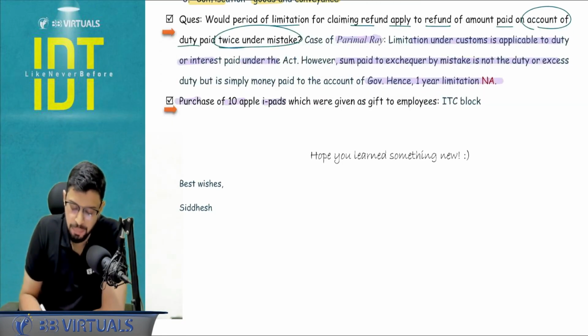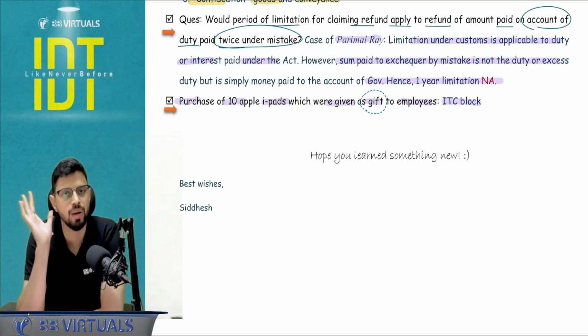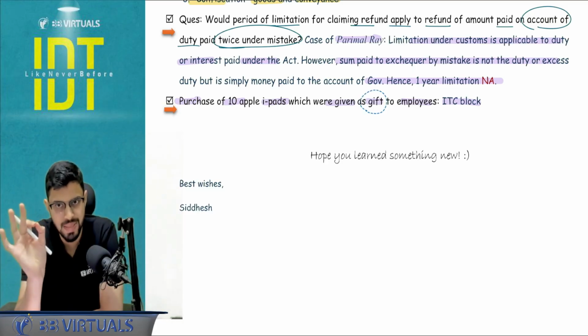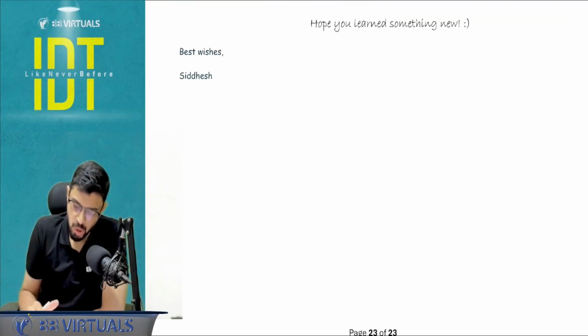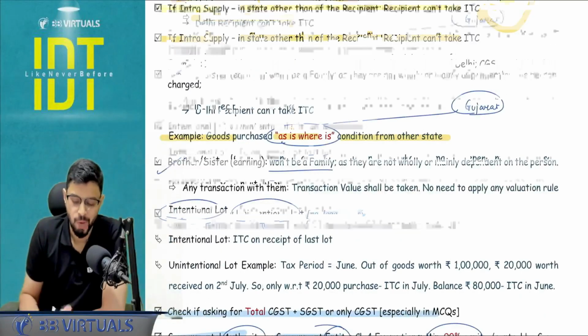Purchase of 10 Apple iPads which were given as gifts to the employees, ITC is blocked. Why? If something you are giving as gifts, ITC is blocked originally itself. I hope this is clear. Okay. So this was all for our analysis for IDT HOTS.